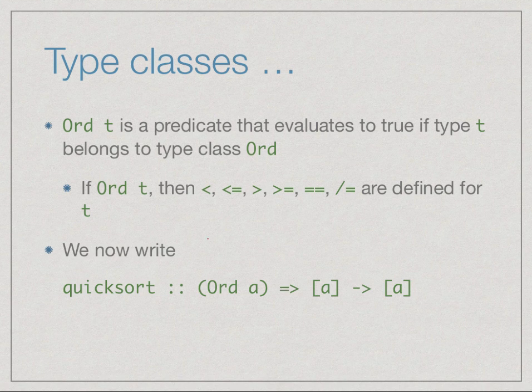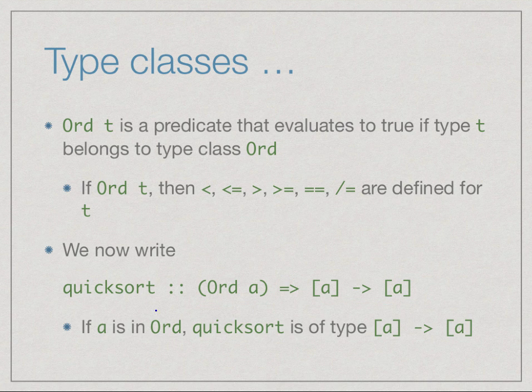So now we can write the type of quicksort in this way. It's a kind of conditional polymorphism. This part says that it is from list of A to list of A, but it's not from any list of A to list of A. It must be a list whose elements can be compared. There is a new symbol here which you should read as a kind of logical implication. So this says if the underlying type A belongs to Ord, then quicksort is of type list of A to list of A. So this is not unconditionally list of A to list of A. This is conditionally list of A to list of A, provided A is an Ord type.